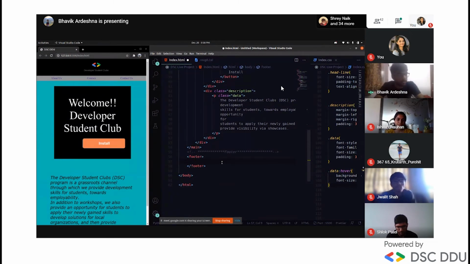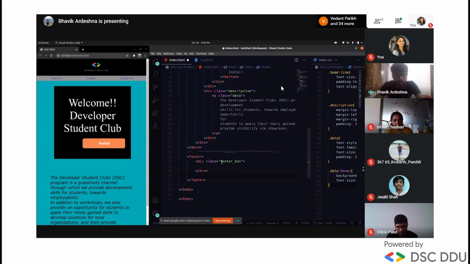First, I will make a class with the name footer box, similarly to the header box and main box, right? Footer box. And another will be the div footer logo. It will contain logos like the LinkedIn logo, Instagram logo. I'll show you how to put that.